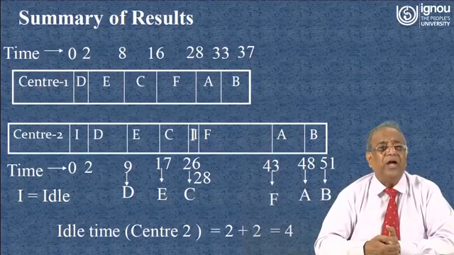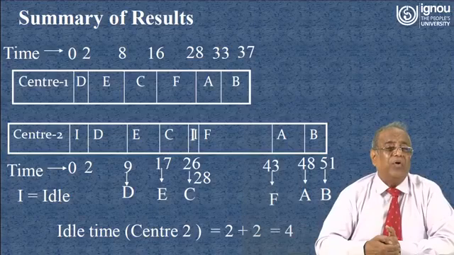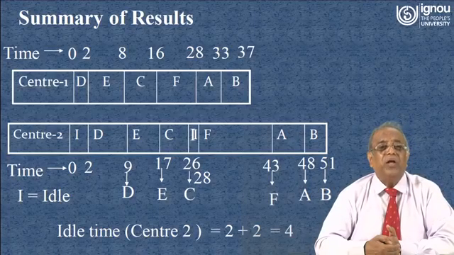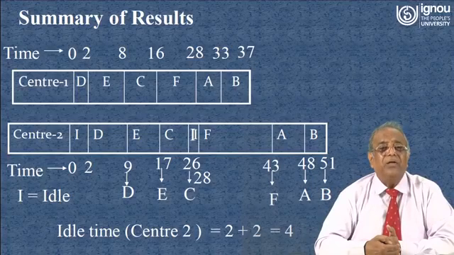Now you see that after 51 hours all the jobs will be completed through their operations at work center 1 and work center 2, and there will be idle time for the machine at work center 2 of 2 hours at the beginning and in between 2 hours. So total idle time at work center 2 will be 2 plus 2, that is 4 hours.